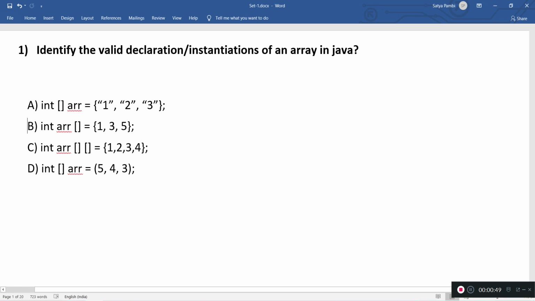B, the declaration is an int array, so this is a good declaration part. And the assignment, int 1 2 3, so an array of values of type int is being assigned, so this looks good. So B is one of the correct answers. And go to C. Then C, the declaration part is a two-dimensional array of ints. But coming to the assignment, here we have only a one-dimensional array assigned. So this is incompatible. So this is the wrong answer.